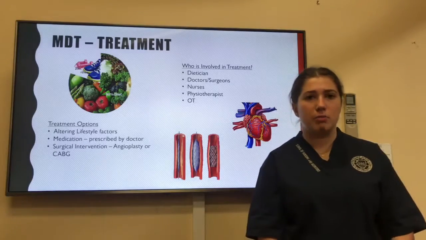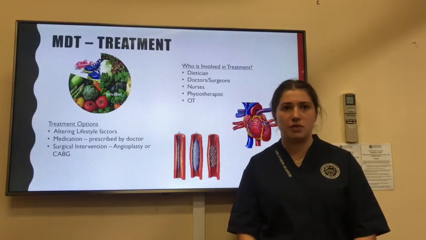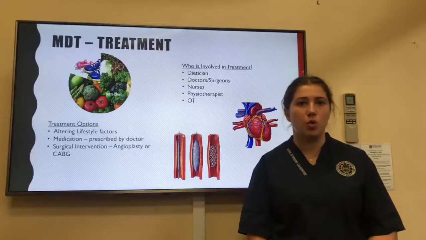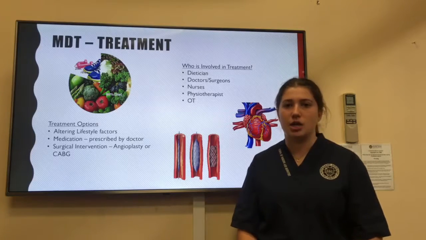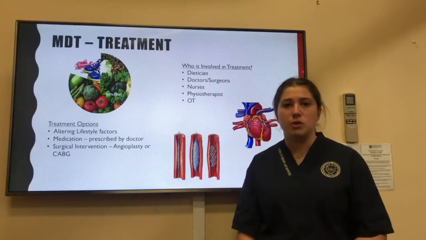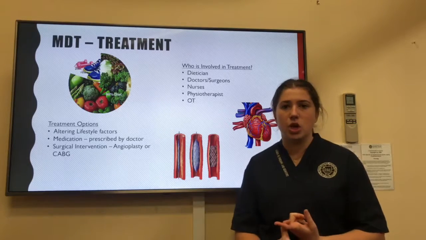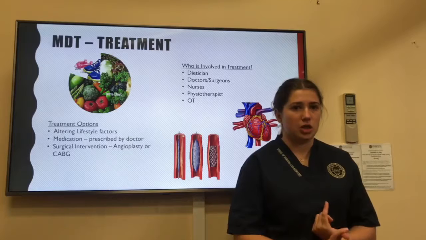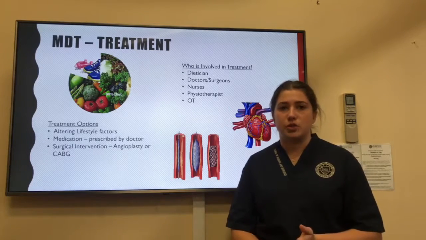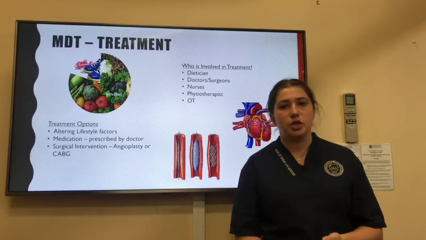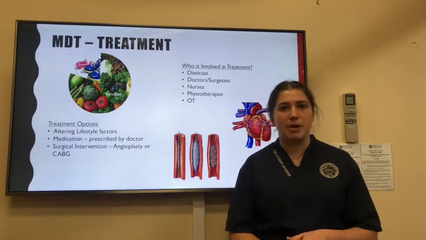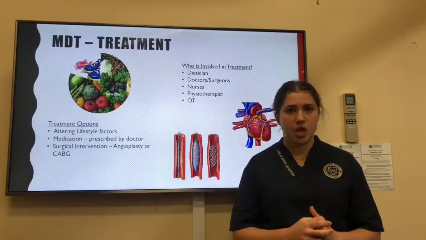The first area of treatment of CHD is the management of lifestyle factors. This includes diet, in which the dietitian has a fundamental role in overseeing that the patient is getting the correct nutrients; exercise and weight loss, which can be improved with the help of OTs and physios, with daily exercises and stretching programs; as well as quitting smoking and reducing stress, areas which often come down to social workers and counsellors, as well as nurses, to provide education and methods of coping with these areas.